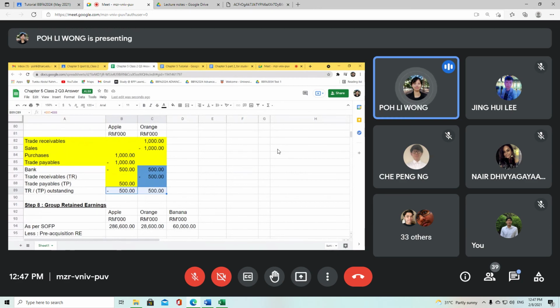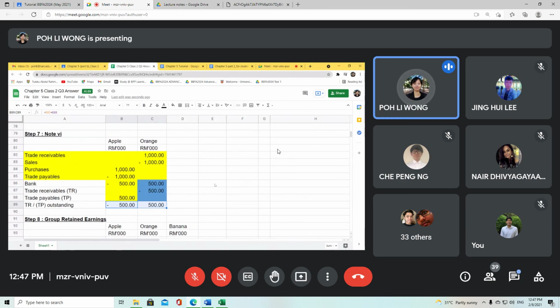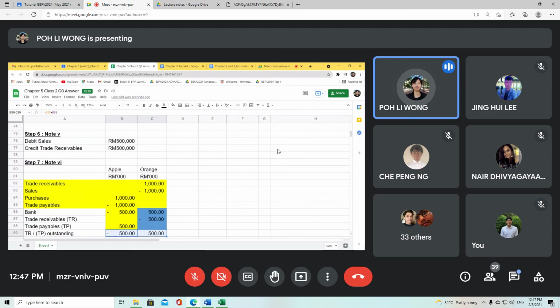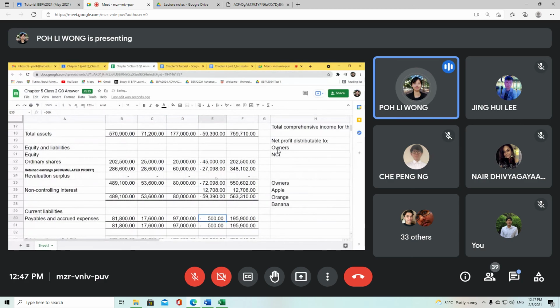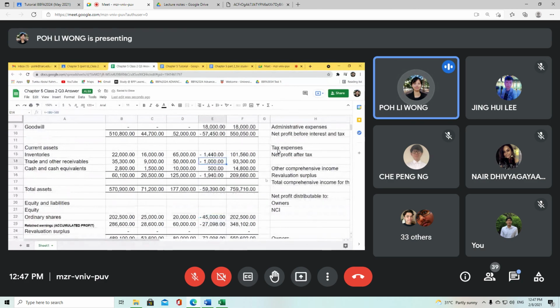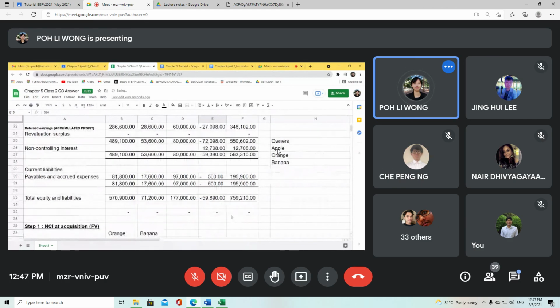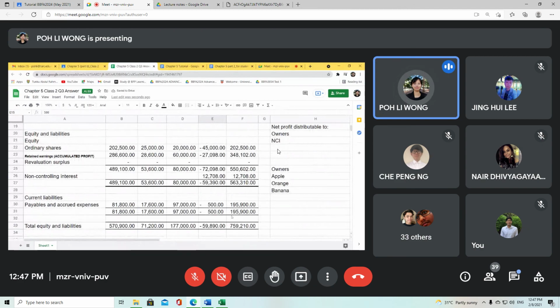To Apple, it is a trade payable, which means increasing trade payables. So now we have to minus off the trade payables, minus 500, and trade receivables also will be reduced by 500. Okay, that is for your elimination of trade receivables and trade payables.